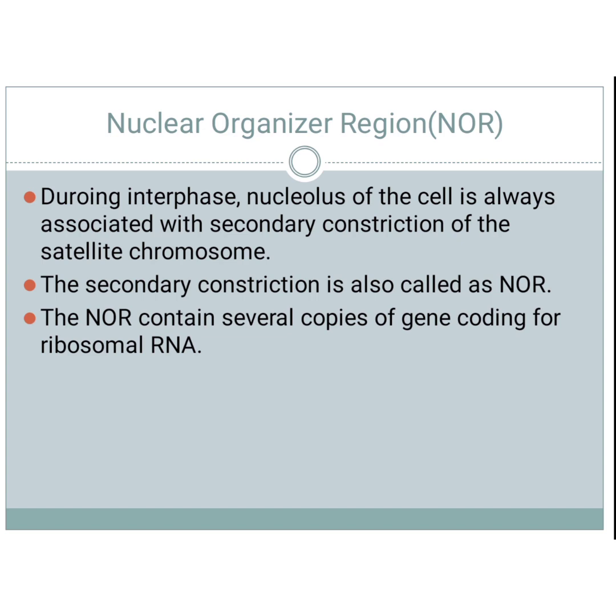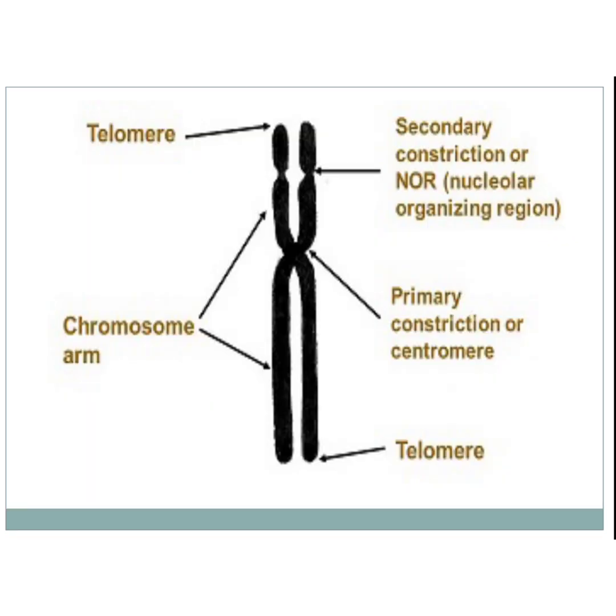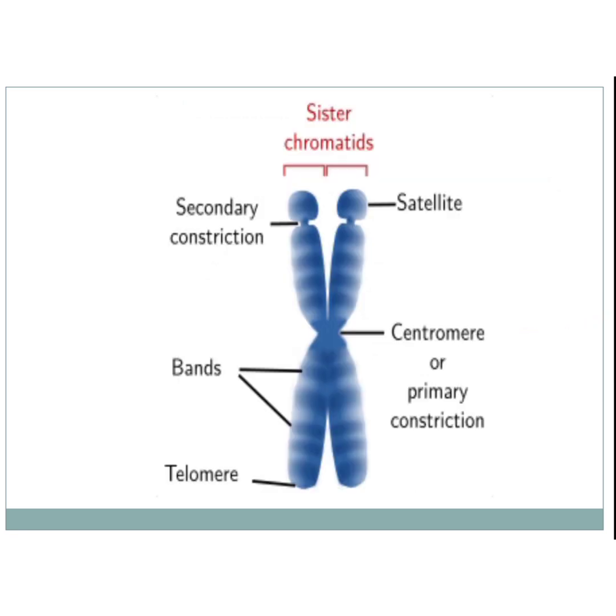nucleolar organizer region. During interphase, the nucleolus of a cell is always associated with the secondary constriction of a satellite chromosome. So the secondary constriction is also called the nucleolar organizer region. The nucleolar organizer region contains several copies of genes coding for ribosomal RNA. Okay, you can see in this picture the telomere, the nucleolar organizer region or secondary constriction, primary constriction, telomere and chromosome arms. See the telomere properly.